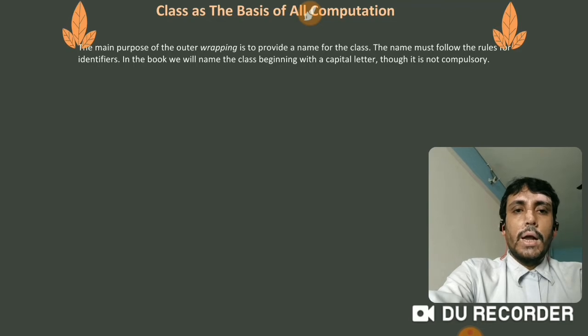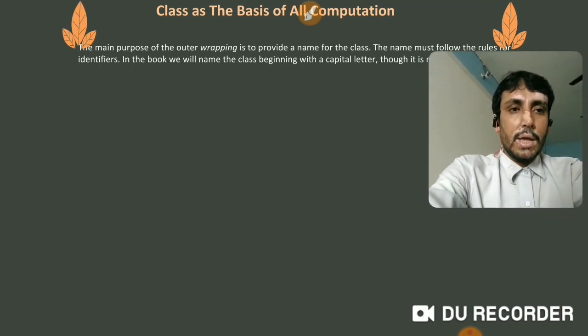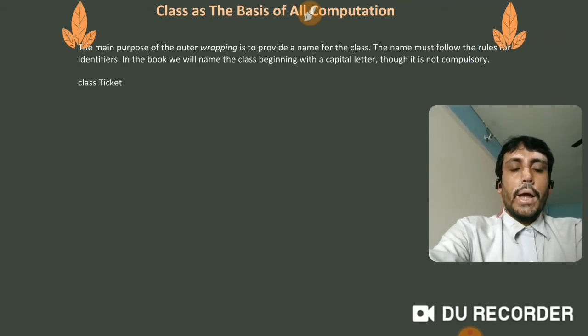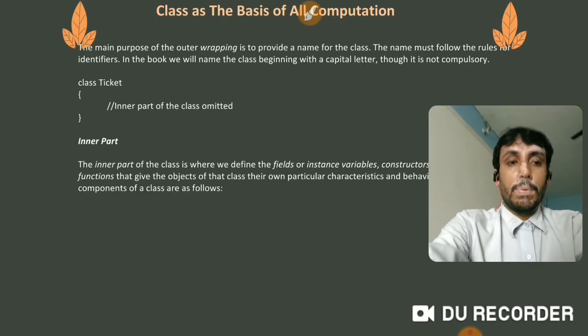In the book, we'll name the class beginning with a capital letter, though it is not compulsory, but we are supposed to give it. Okay, so let me write one example for this also. The class name is Ticket. The inner part of the class is omitted only for example. Now let's talk about the inner part. So far we have just spoken about the outer part. So let's speak about the inner part.